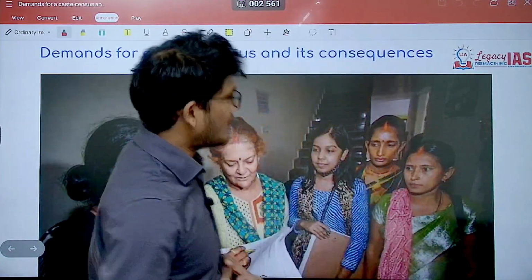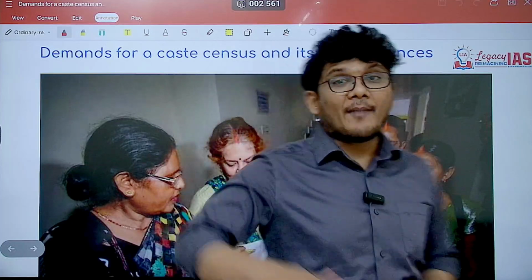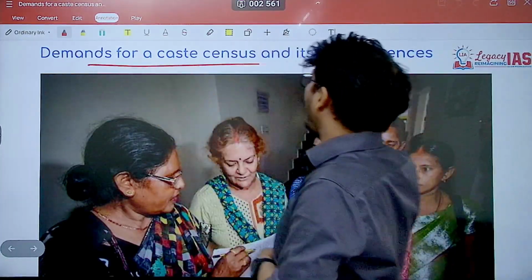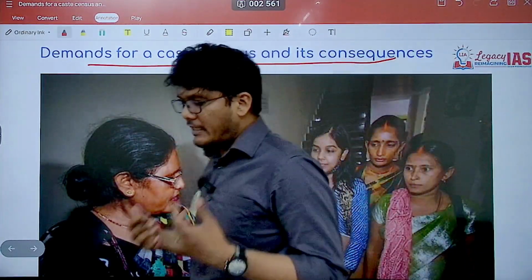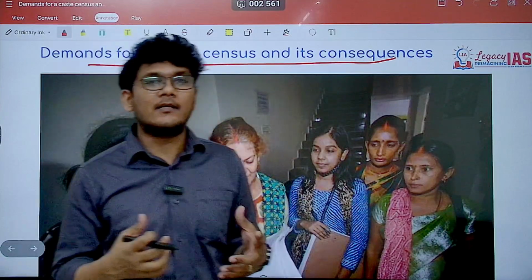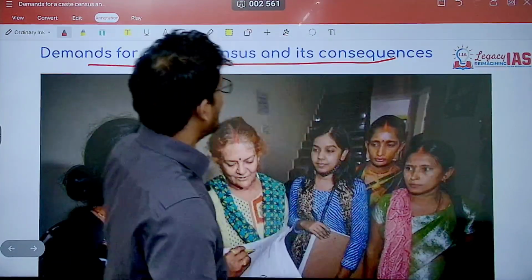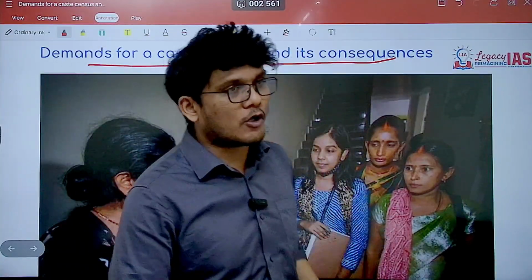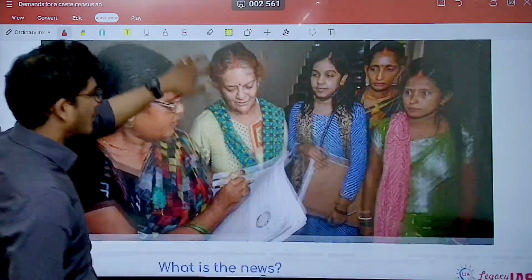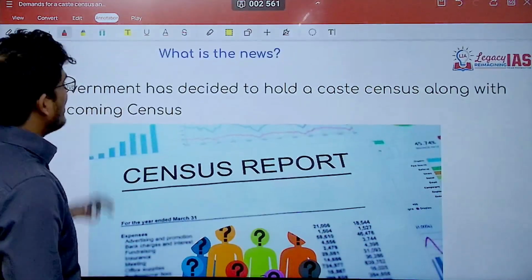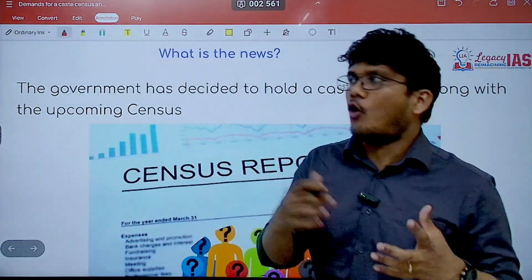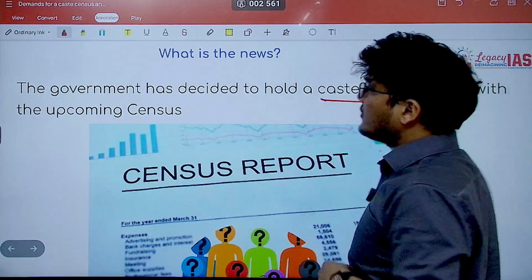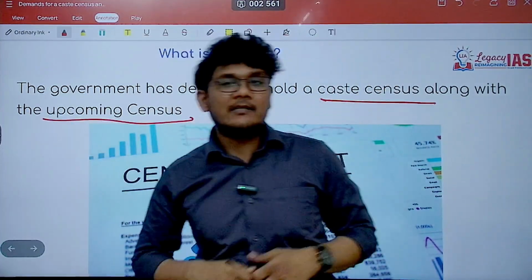A big news is coming in, wherein the demands that were earlier made for a caste census are now being paid heed to by the government. So we'll see what this demand was all about and what are its repercussions or consequences. So what is this big news that we are talking about? Basically, the government of India has decided to hold a caste census along with the upcoming census.